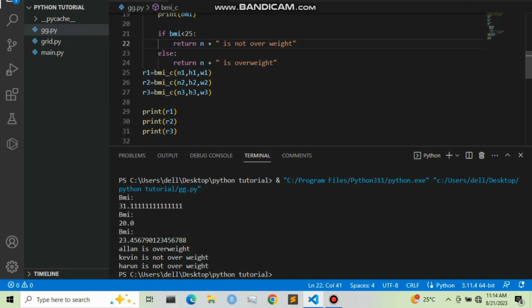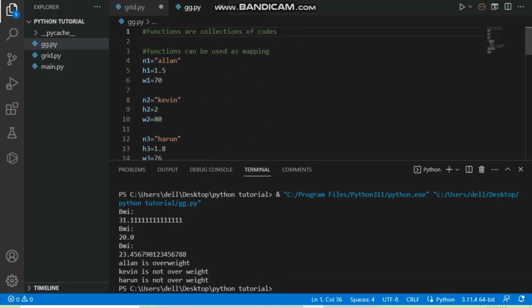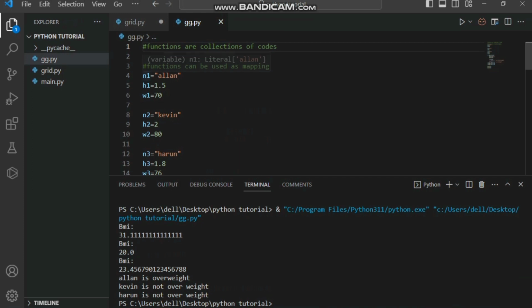Also, instead of just giving the names right here, you can use the input function, so that you can type out the name of that person, then the weight and also the height, for it to be easier. So that is it for today.